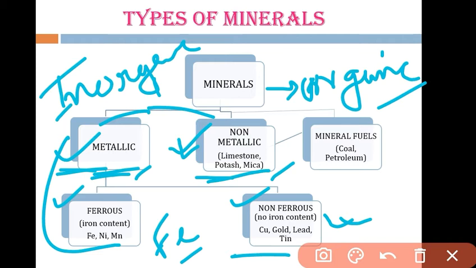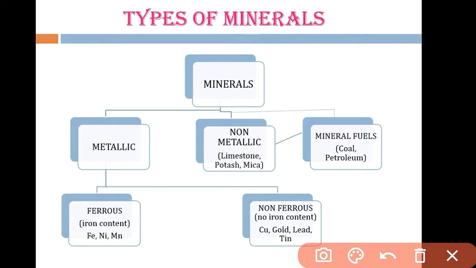Last one is the mineral fuels. This is a type of organic mineral. Why is it organic? Because they are mainly formed from living organisms. Mineral fuels mean that by burning them we get energy, that is why they are also called energy fuels.